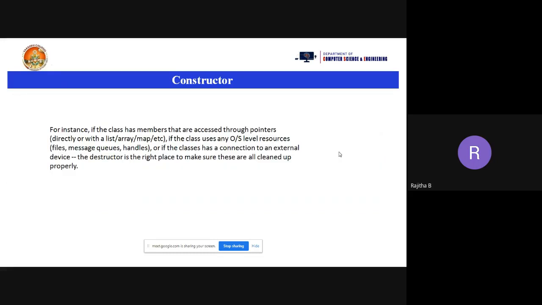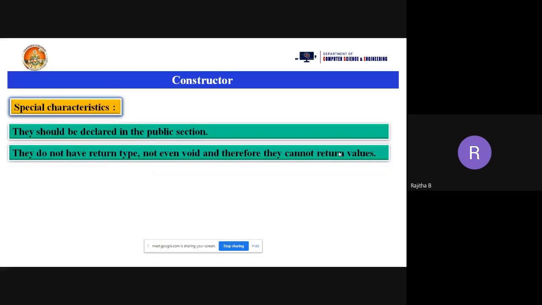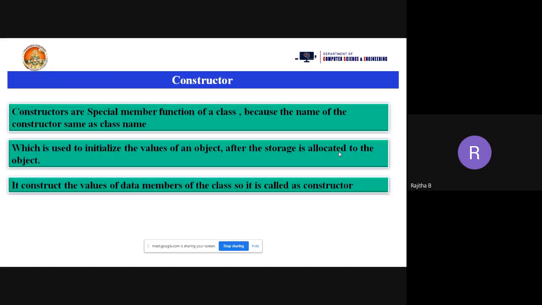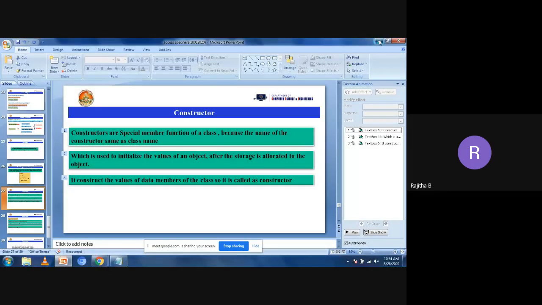So what is a constructor? A constructor is used to initialize the values of an object after the storage allocation. And it is a special member function. Why? Because the name of the constructor is the class name. So if you are taking the class name as Student, the constructor name is also Student. If you are taking the class name as Add, the constructor name is also Add.